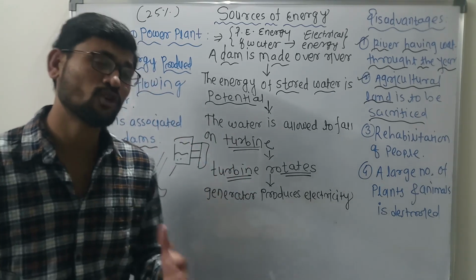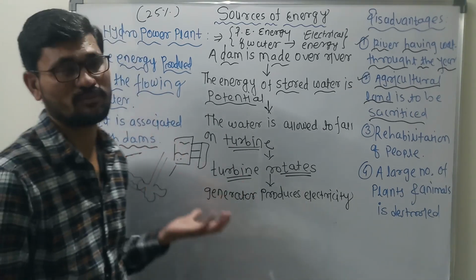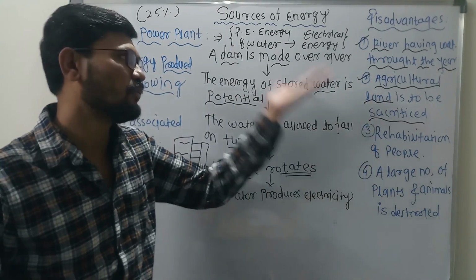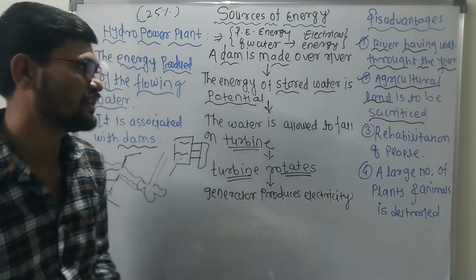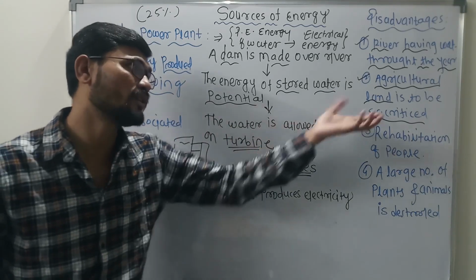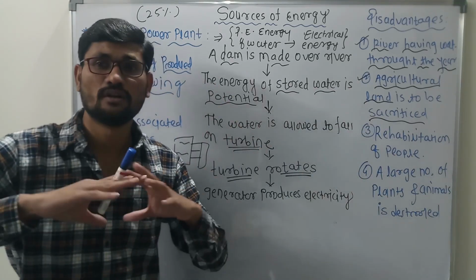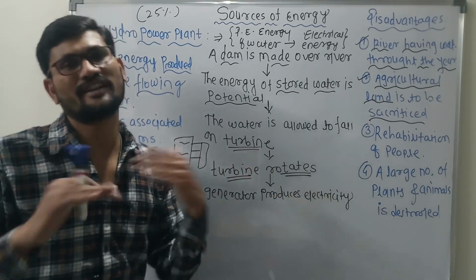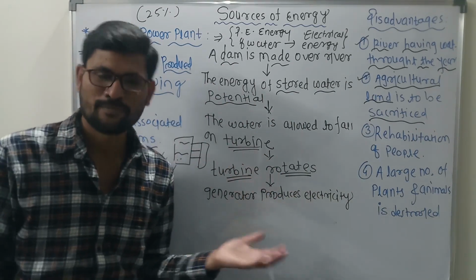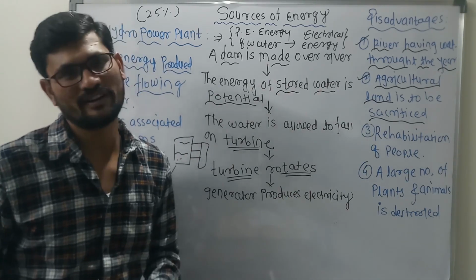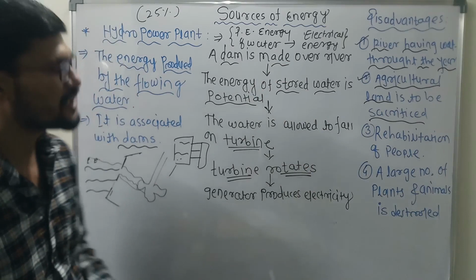That is the reason a lot of people used to oppose such things. Clear? But this is another disadvantage: whatever agricultural land is there has to be sacrificed. Now, what is the solution? We need to find such locations where the farmer does not have to sacrifice their agricultural land. If there is such a possibility, obviously the people will agree to provide their lands. Clear? So this is the second disadvantage, students.